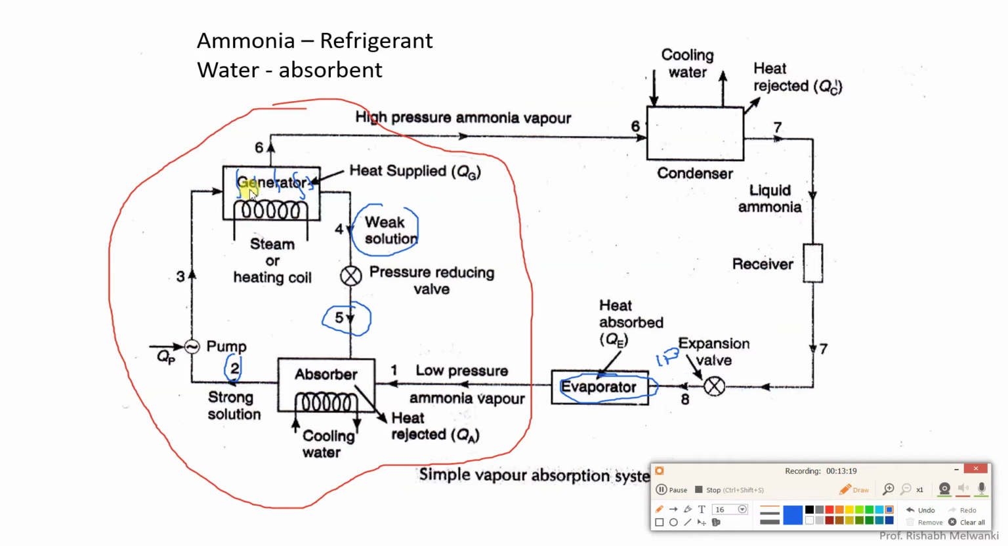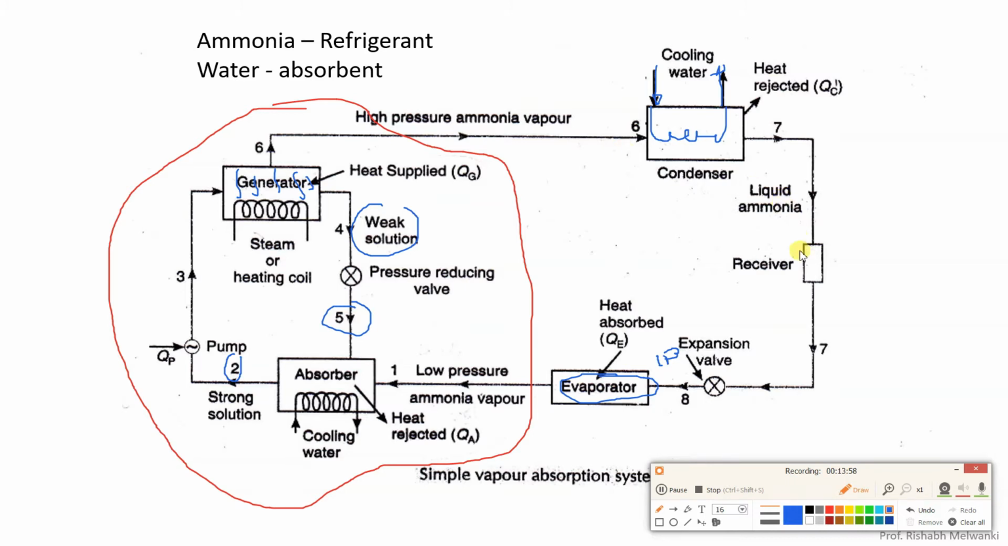So this pressure reducing valve makes the pressure of point 5 and point 1 the same. Now in the generator, after heating, what happens? Ammonia vapors are liberated. These ammonia vapors will be at high pressure. Where will the ammonia vapor go? To the condenser. In the condenser, again a cooling water arrangement is provided, where cooling water will enter. It will pick up the heat. Here suppose there are tubes. Ammonia vapor will reject its heat to the cooling water in the condenser, and because of that this vapor has condensed to liquid ammonia.